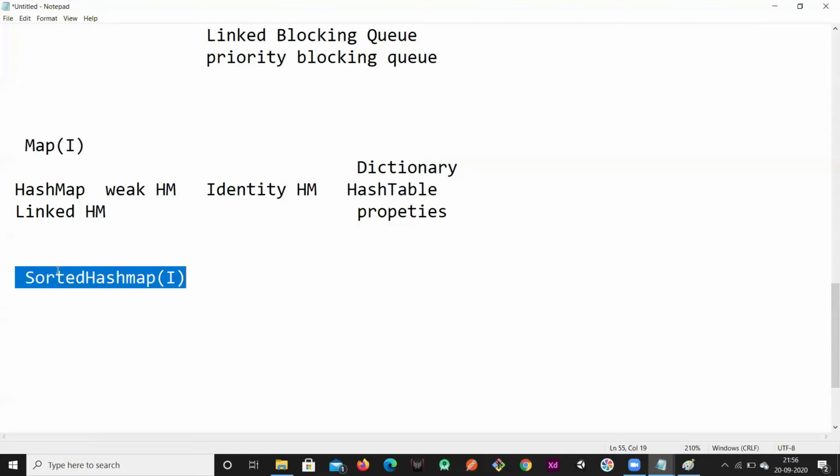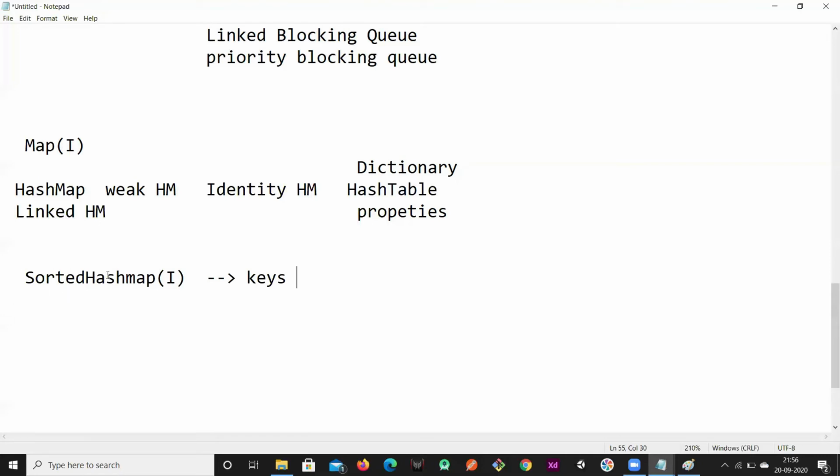Okay, so by default, if you want to sort the elements in some order, all the keys of this map. Usually map means we represent the data in key value pairs, right? Name and roll number, right? If you want to sort them using their roll number, right? If the keys are by default in some sorted order, then we go for SortedMap, right?